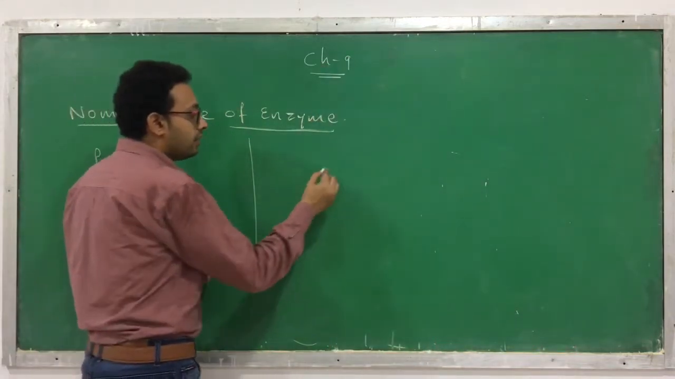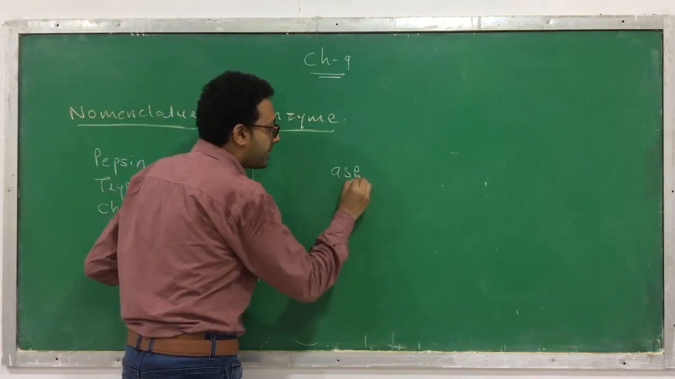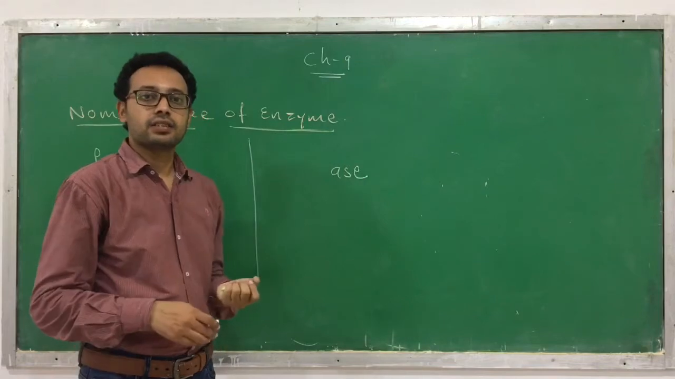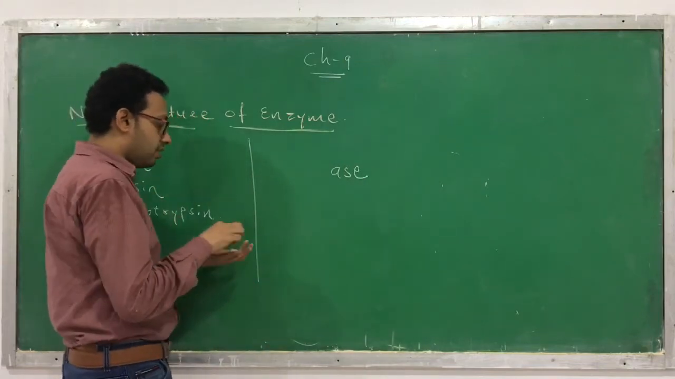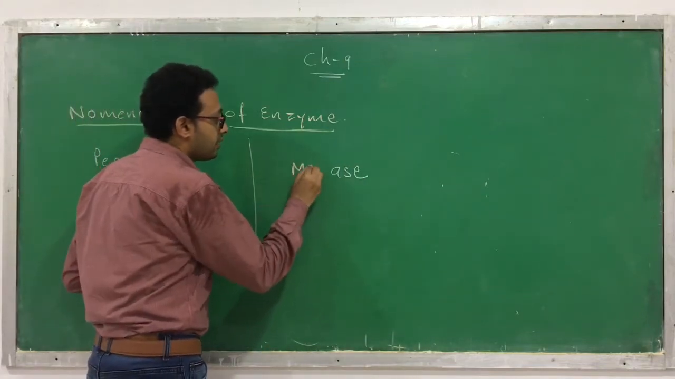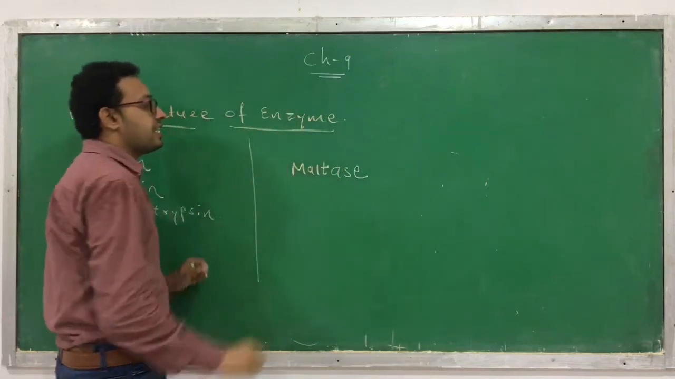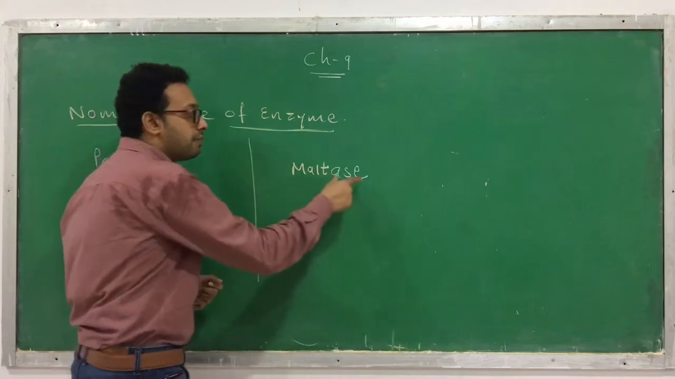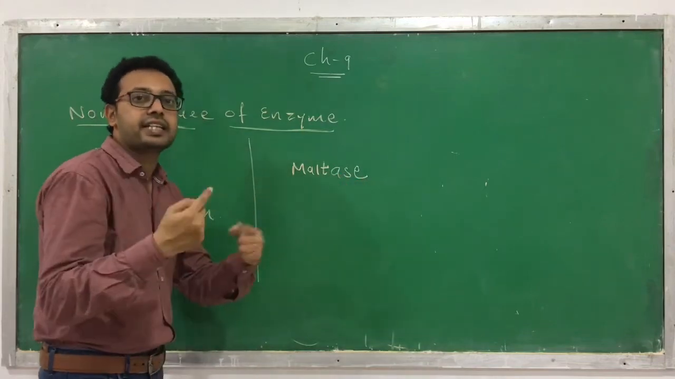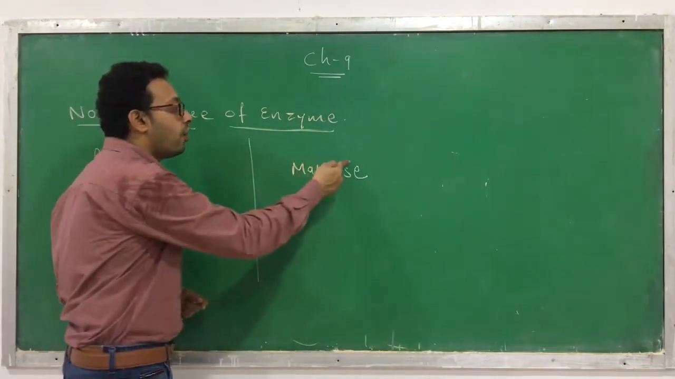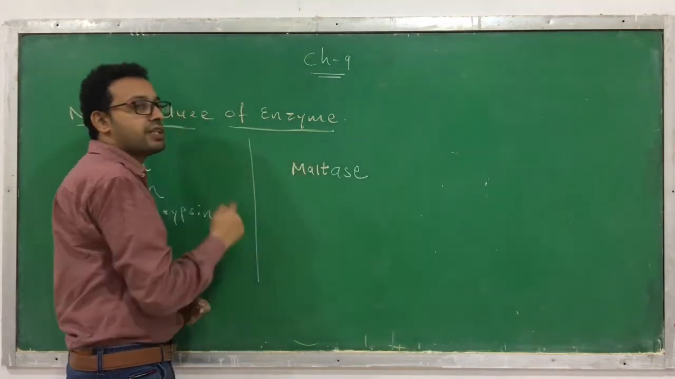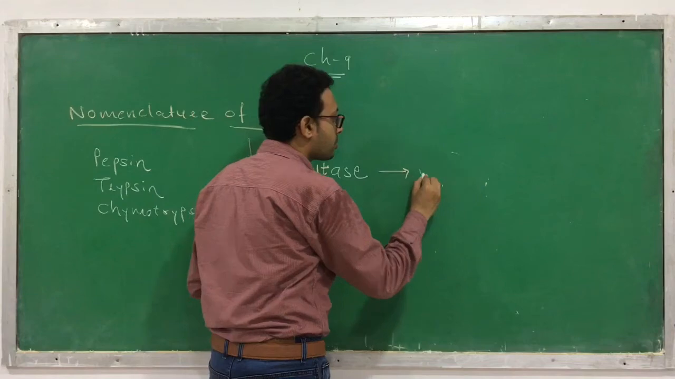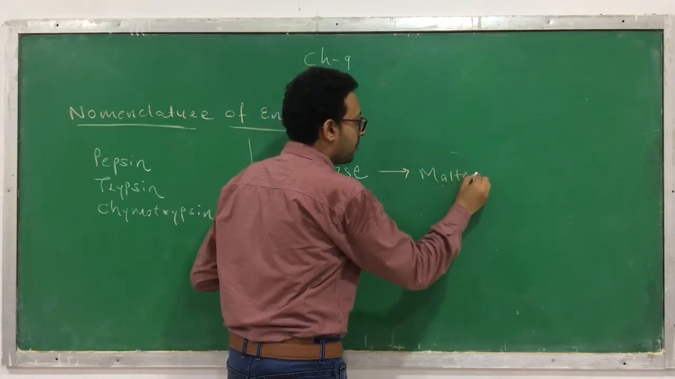For example, every enzyme is given a name that has the suffix -ase, and its prefix is the substrate on which it acts. Like this name of an enzyme, maltase. Here in maltase, -ase indicates that it is an enzyme, and the prefix indicates on which substrate it will act. So maltase will act on maltose.